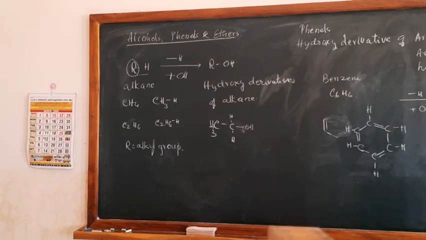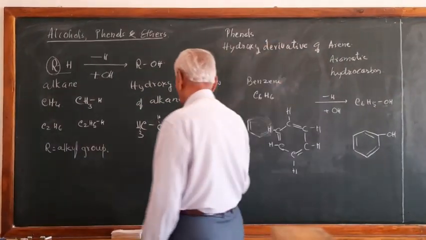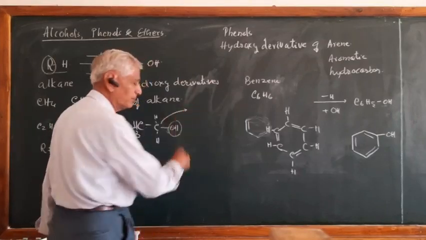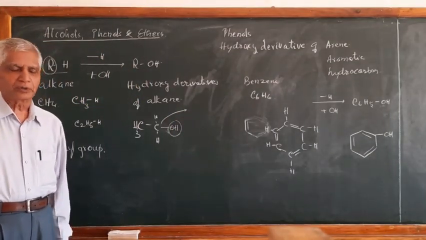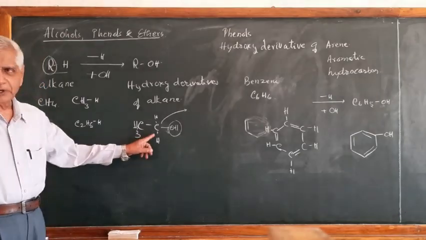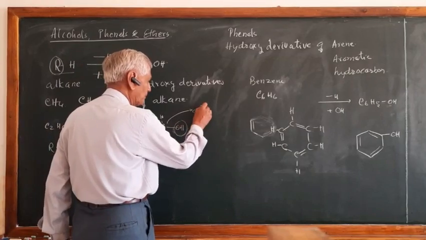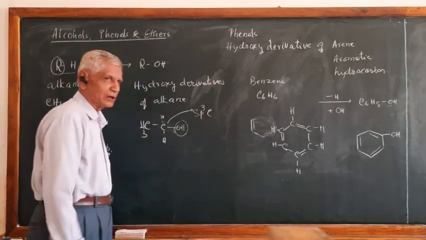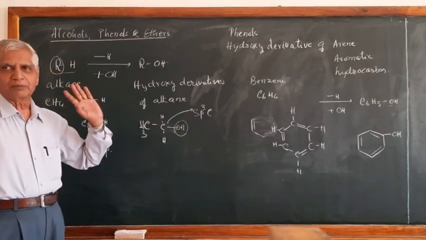The fundamental difference between the phenols and alcohols is, in this case, the OH group is attached to what type of carbon? Tell me. You know the different types of hybridization of the carbon atoms. This is sp3 hybridized carbon. So in case of alcohols, the OH group is attached to sp3 carbon.